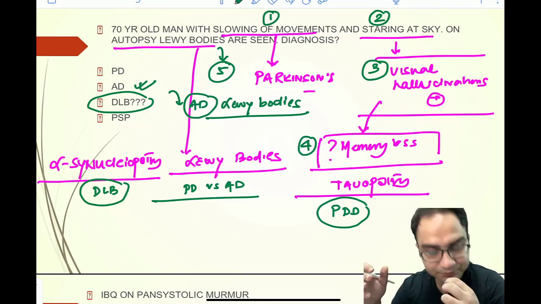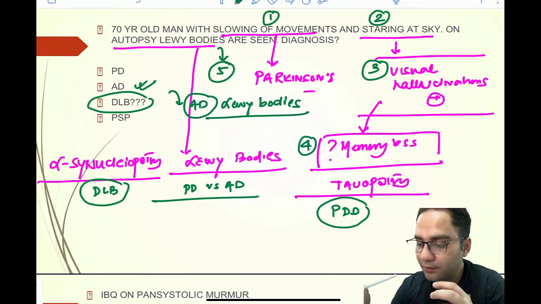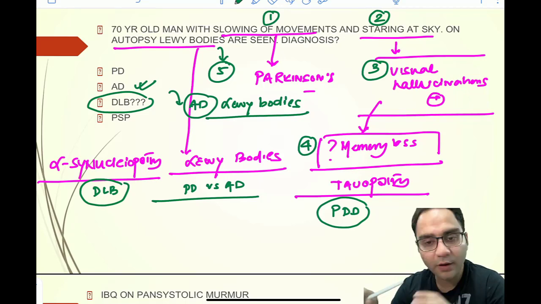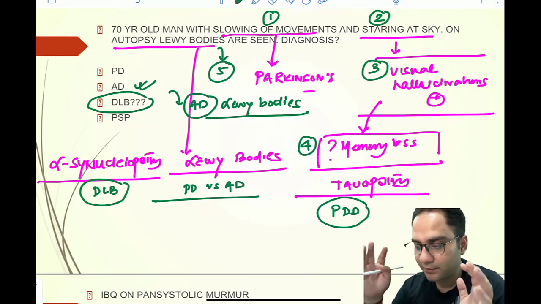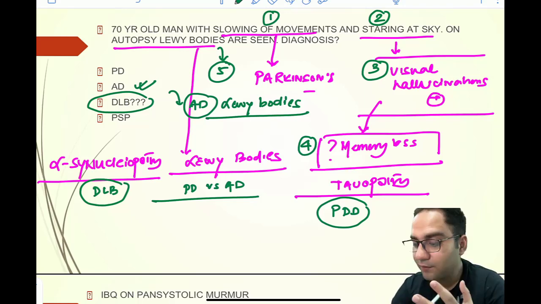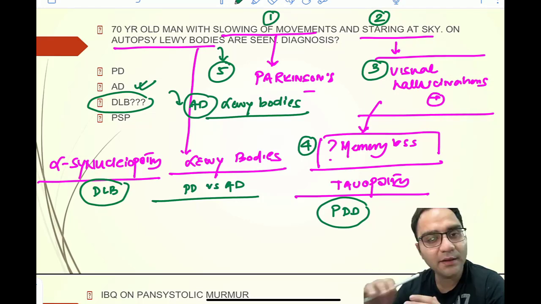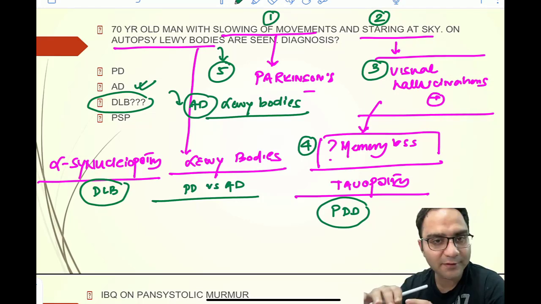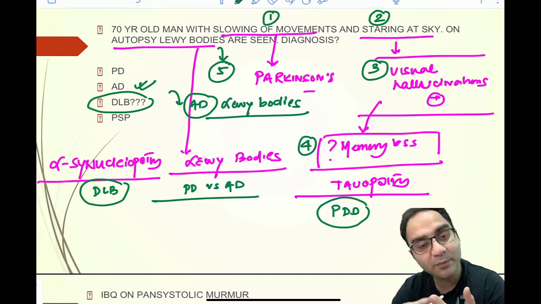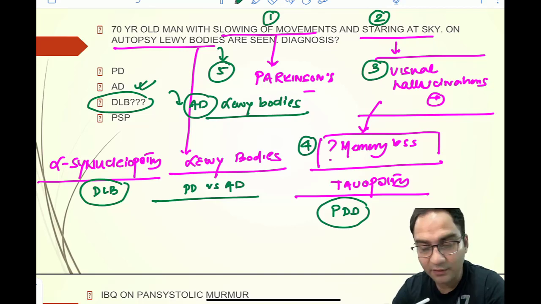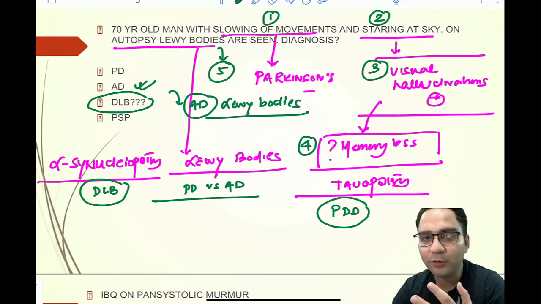So let me tell you, in this question, the options and the language would basically decide the answer. I have dissected out the concept for you. If the slowing of movements were not mentioned, you will not get the confusion about Parkinson's disease in this question. If DLB is mentioned in the option, please let me know in the comment box whether DLB was mentioned in the exam or not. If it is mentioned, then it is the best answer.